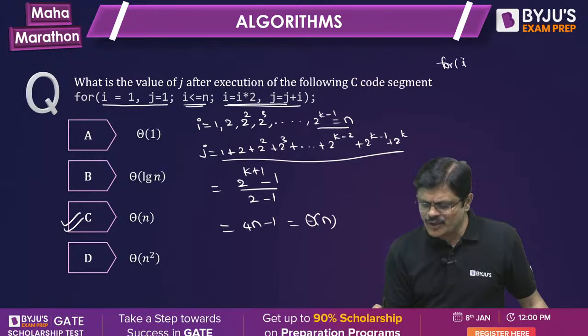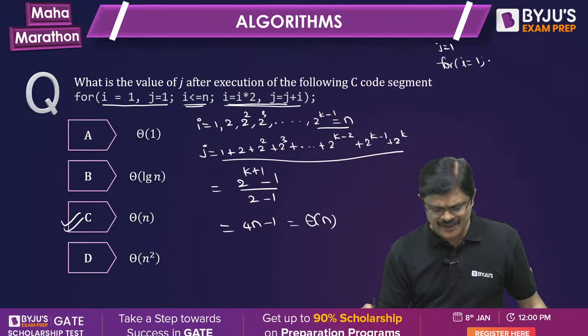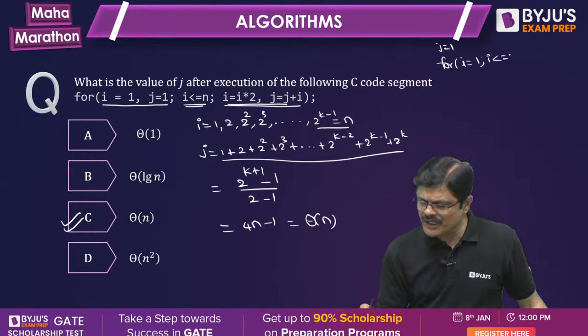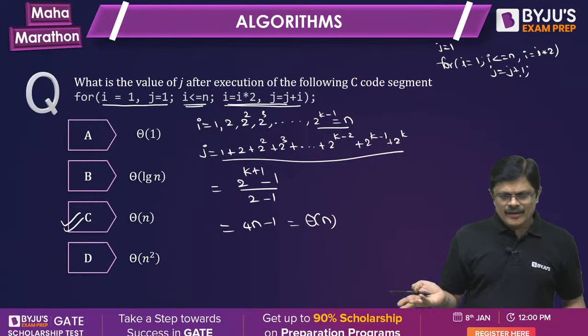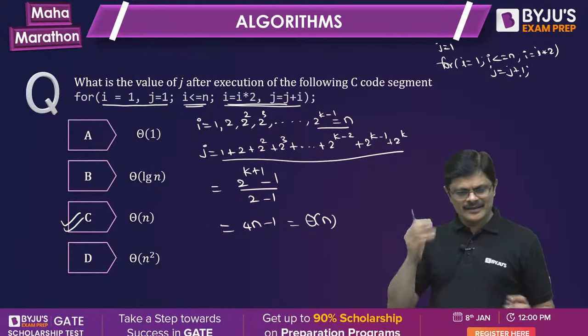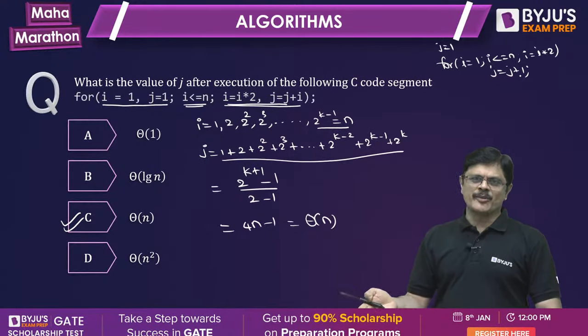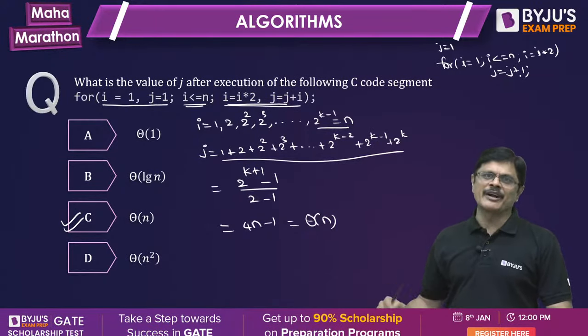For i is equal to 1, j may be initialized here, and i less than or equal to n, i into 2, they may do j is equal to j plus i. Okay? Nothing, sir. This is same as this problem. This problem and this problem are one and the same.